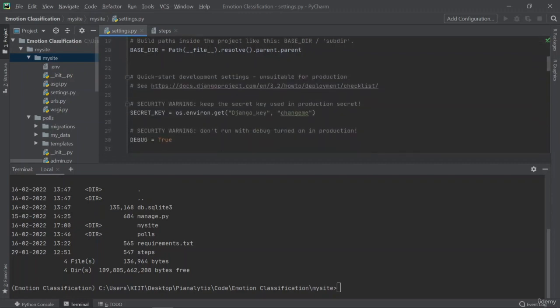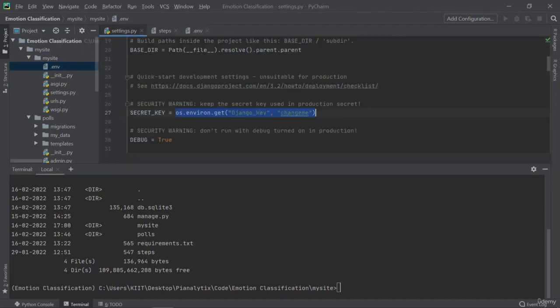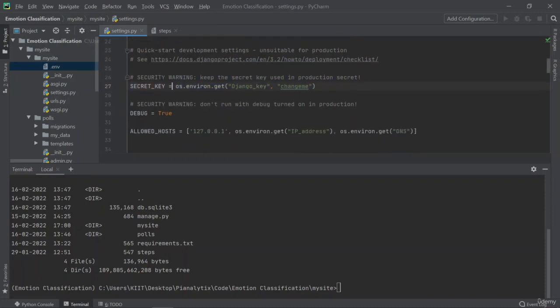Then from my system variables, I'm calling out the information through the key name, right? Since we have a key and the value, I call out the key just like I do for dictionaries, and my value is set into the particular variables, right? So this is what I'm doing.